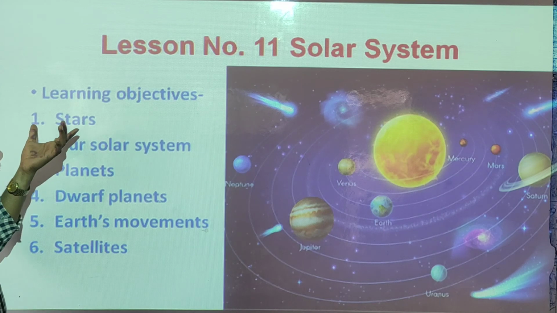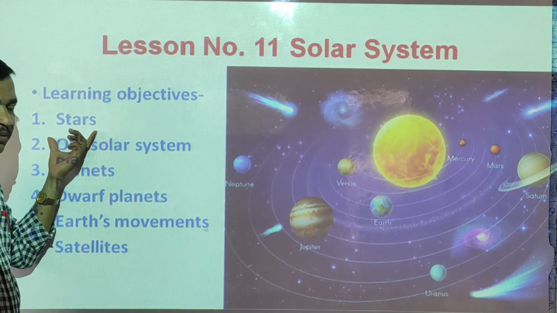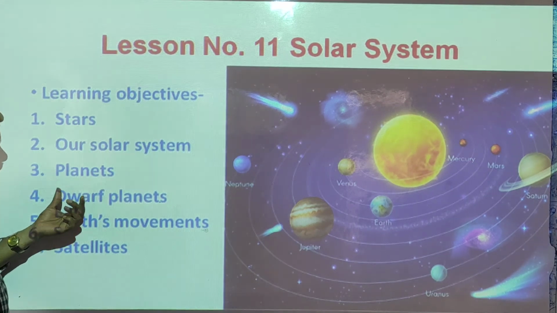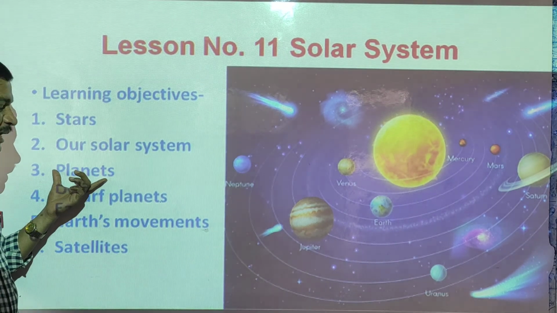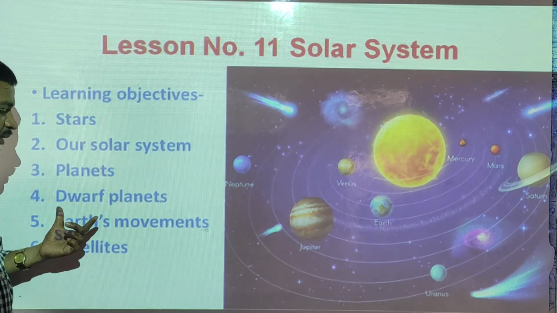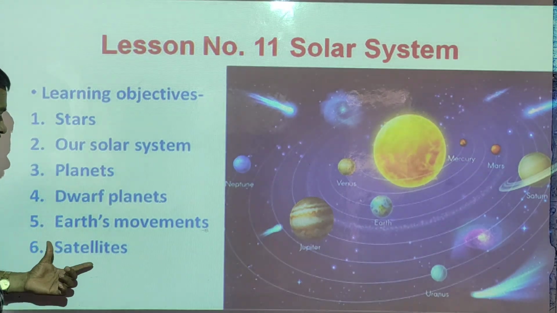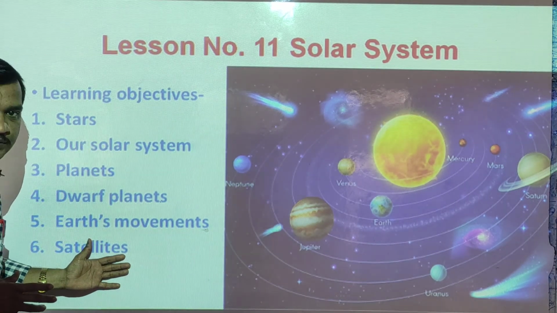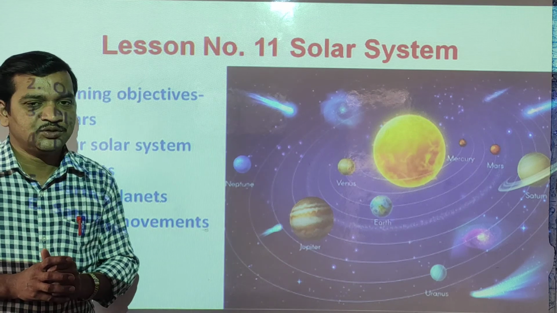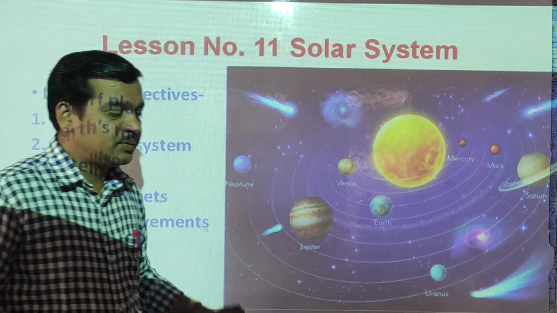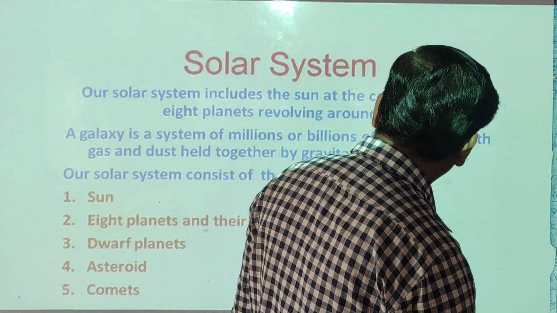So the first objective is the stars. We are going to learn about stars. Then our solar system. In the solar system we are going to learn about the planets. Then dwarf planets, Earth's movements and satellites. So these are the learning objectives of our lesson. Okay, students? So we will start our chapter.